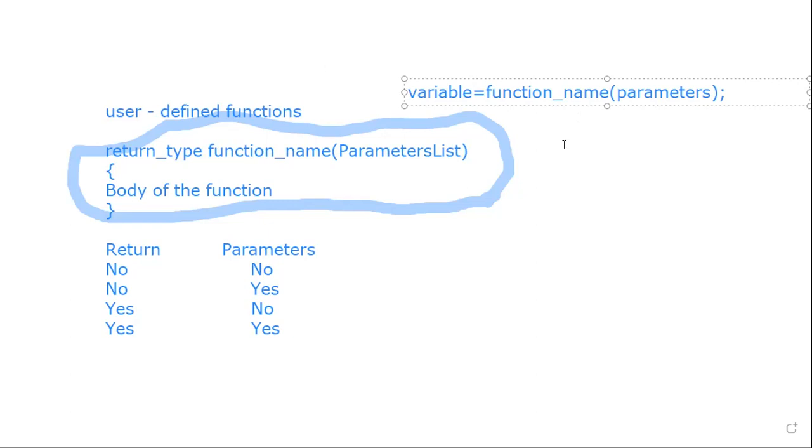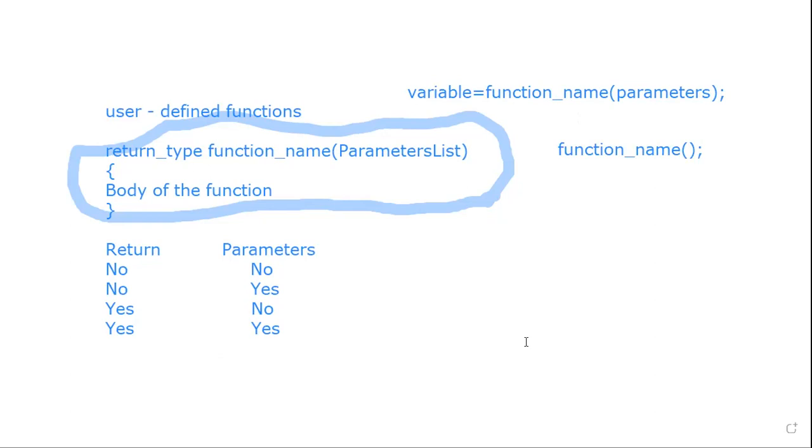In that case, we will use just the function name. Simple. If you want to create your own function, first you have to declare that function in the main program, meaning how the function appears.